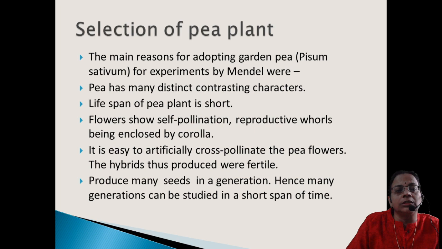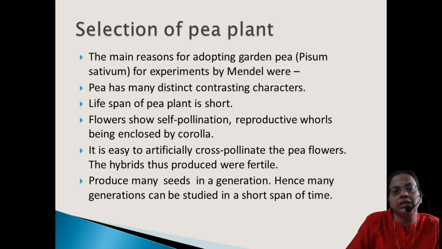Then the next one is the flowers. The flowers are very easy for conducting self-pollination because they follow vexillary aestivation. That means the sex organs will be covered by the keel petal. At the same time, it is also easy to conduct cross-pollination, because with the help of a brush he can collect the pollen and dust it on the stigma, and the keel petal itself will cover it.